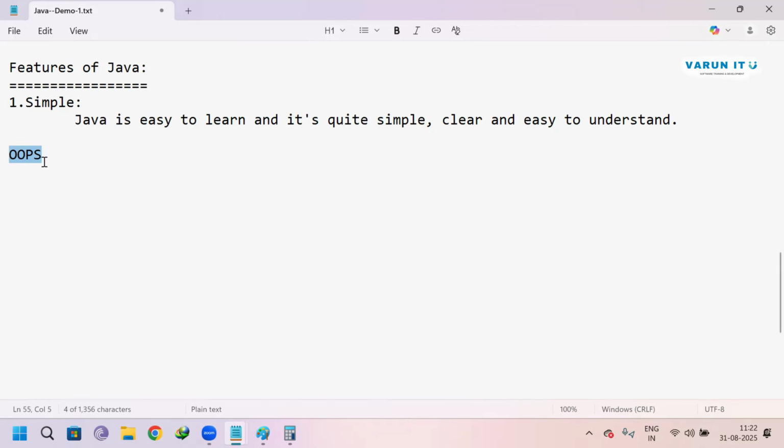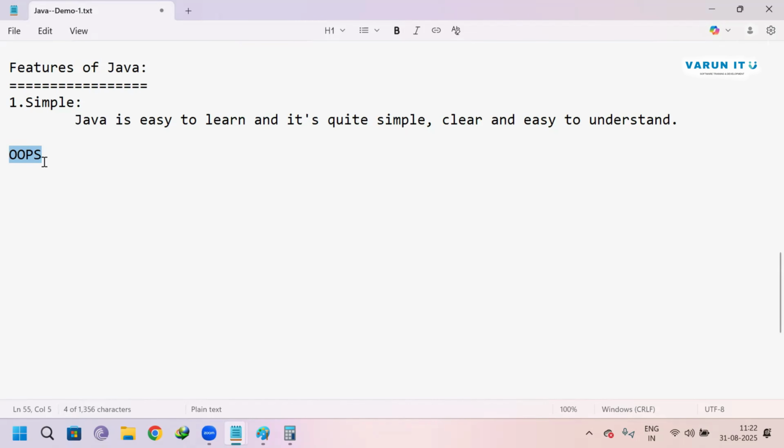Initially, when I start, I can see 100 students. Whenever I start this OOPs language, the number of students decreases. I can see 70 members. Why are these 30 members not coming to class? They feel that this OOPs concept is very tough and they cannot understand it. It says class, method, object, and they get confused.